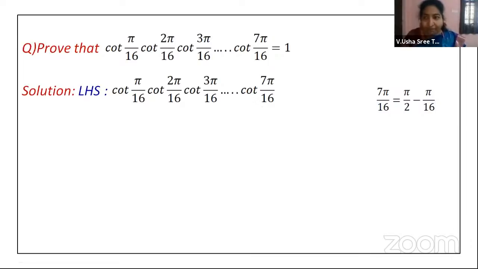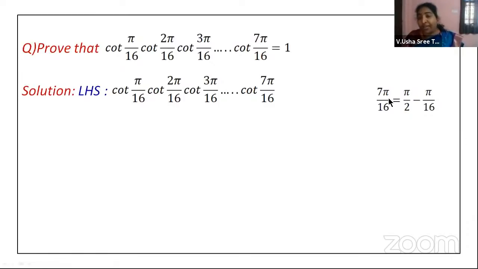Or we know another logic, that cot and tan are complementary. The cot can be converted to tan, or tan can be converted to cot. Just now we have seen that formula when you are writing it in 90 plus theta or 90 minus theta form. Got it? So the second technique will work out here.